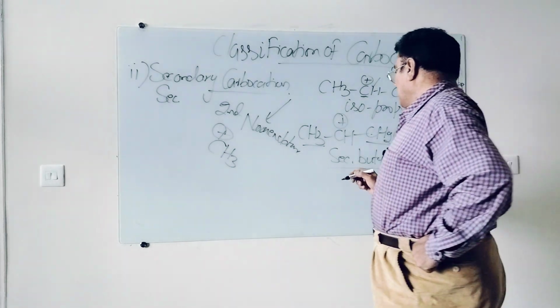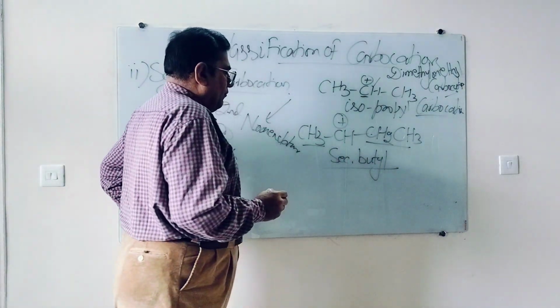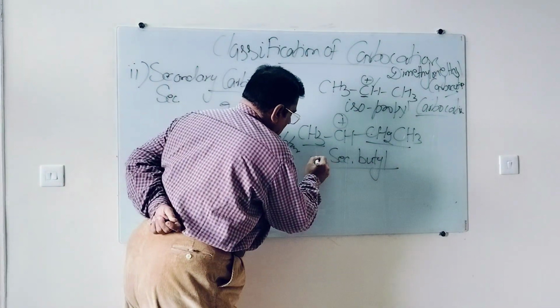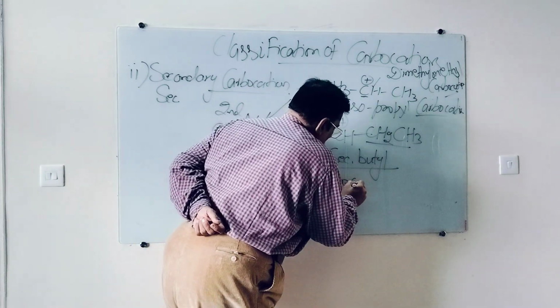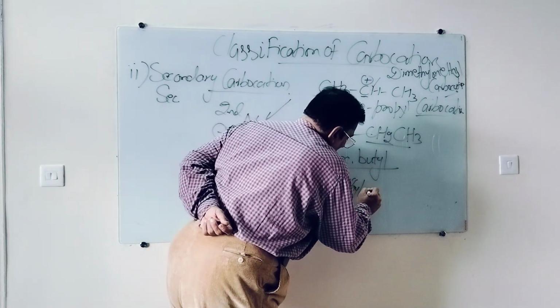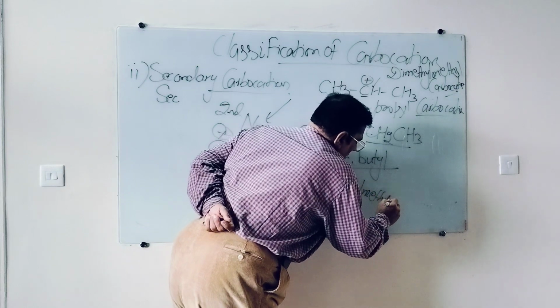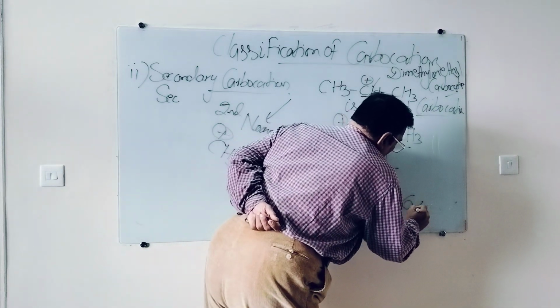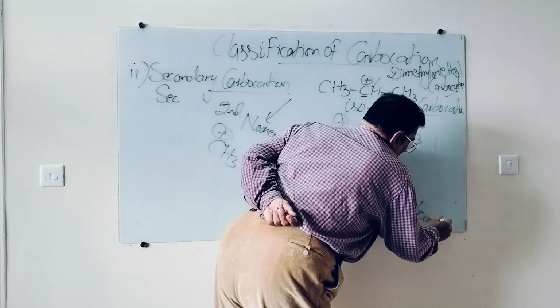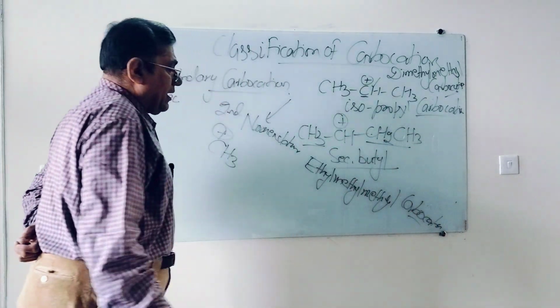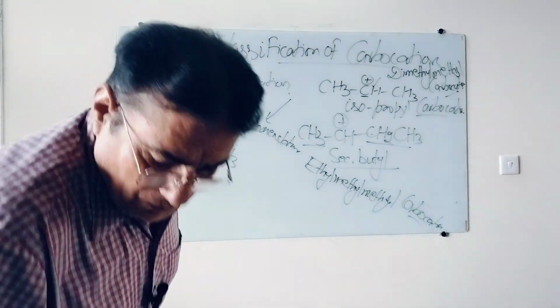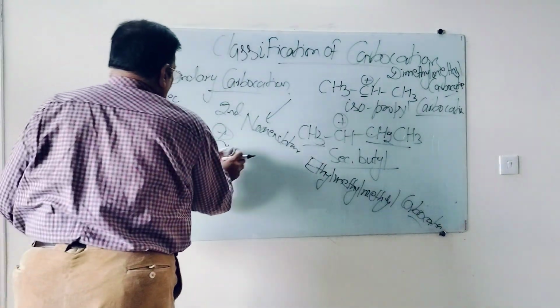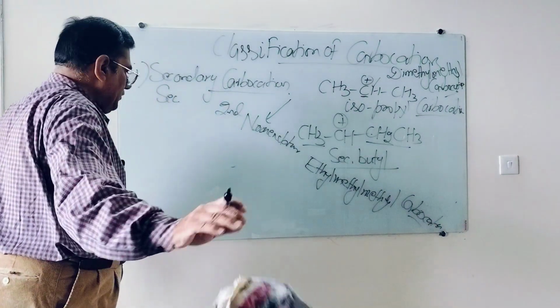Right, friends? This is secondary butyl. What will be the another name? One side ethyl. So I will write ethyl, methyl. But don't leave here: methyl carbocation. The parent carbocation was methyl. So I have to write methyl carbocation. Any other example of 2 degree carbocation?